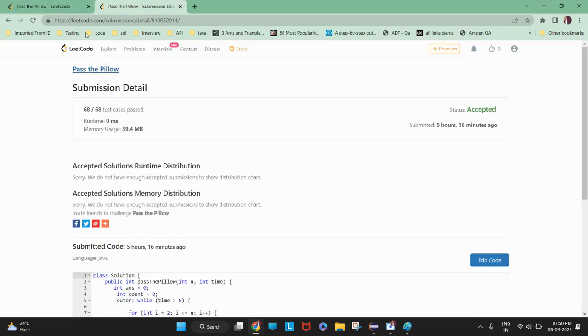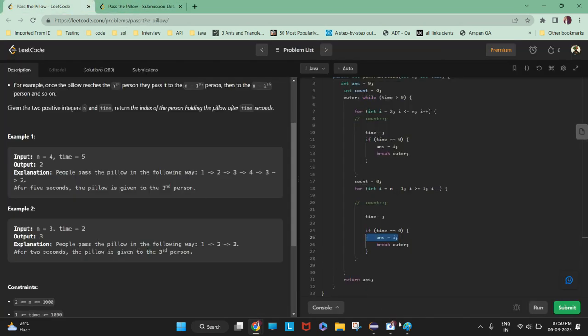So you have to pass 68 test cases. This is a simple example. More test cases will come in your way, which you need